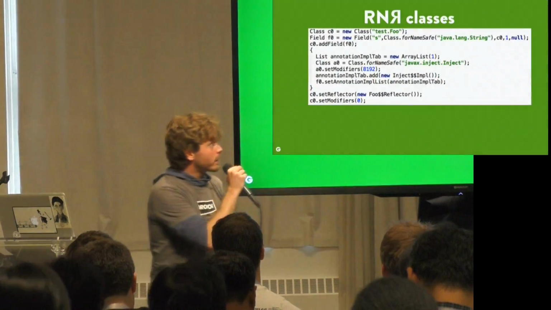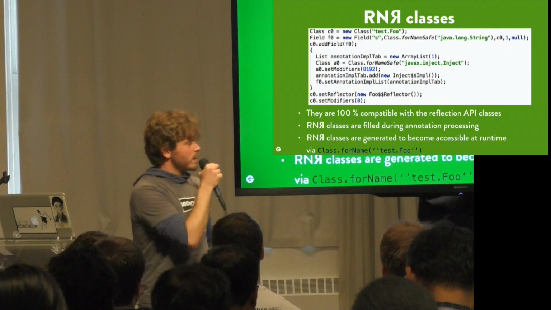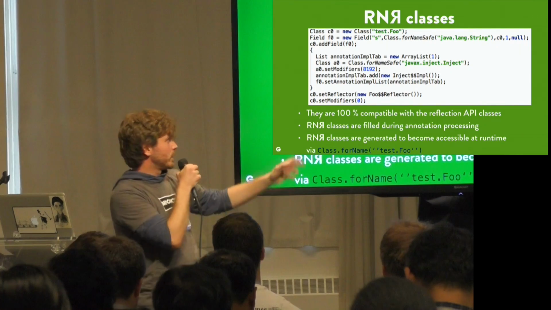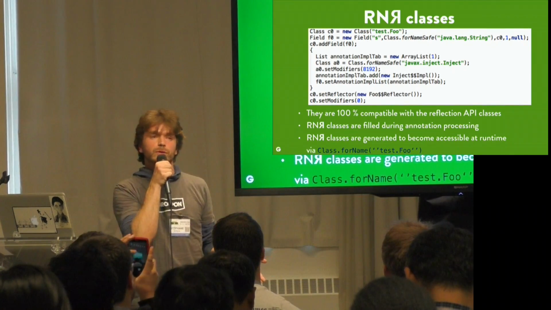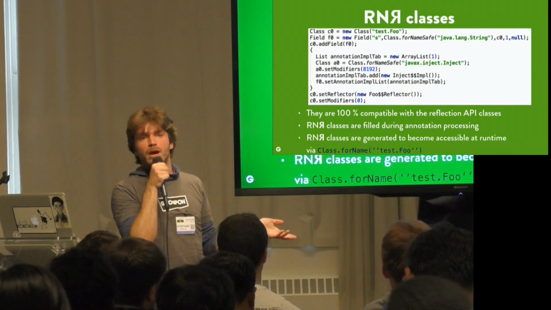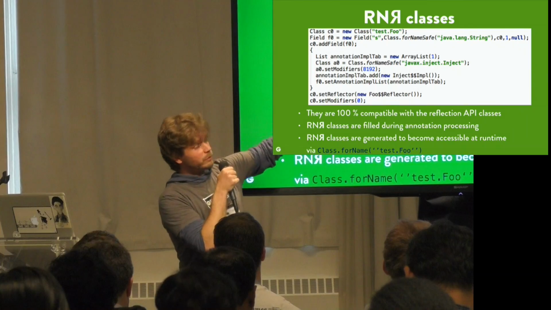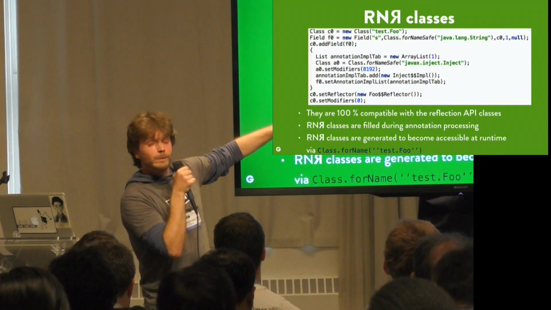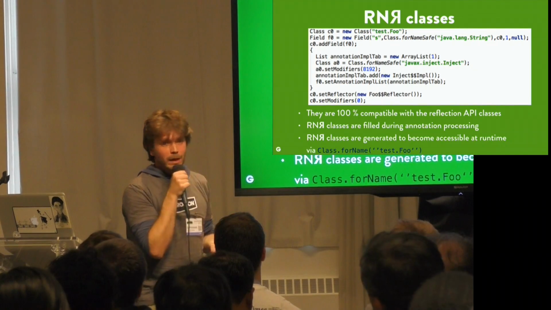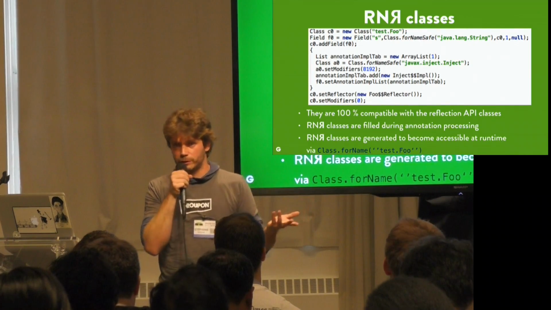What does an RNR class look like when it's generated? It's very straightforward. We define a class by giving it a name. We can add fields. We can add annotations to these fields. We can add methods in the same way. We can add modifiers to all the fields that we have discovered during annotation processing. So it's basically a very readable version of the API of reflection. This code is going to be generated, and at runtime, your application or any library will be able to access those classes. Those classes are 100% compatible with the reflection API classes. They are filled during annotation processing and generated to become accessible at runtime. So that's step 2.